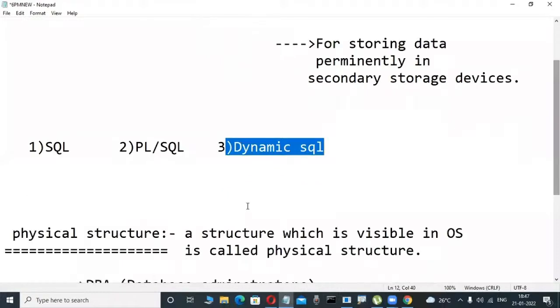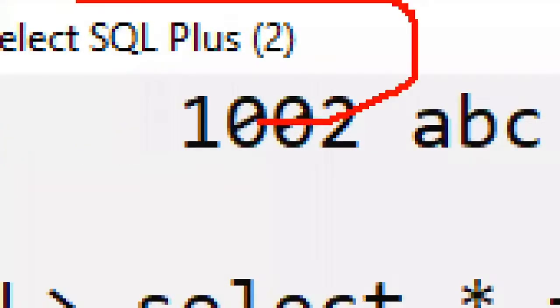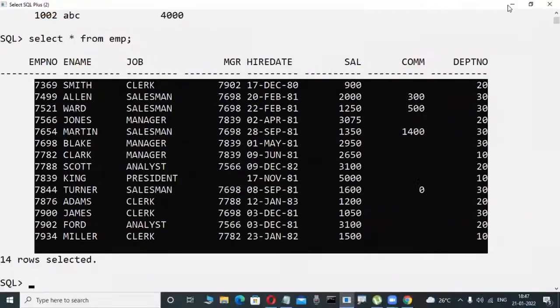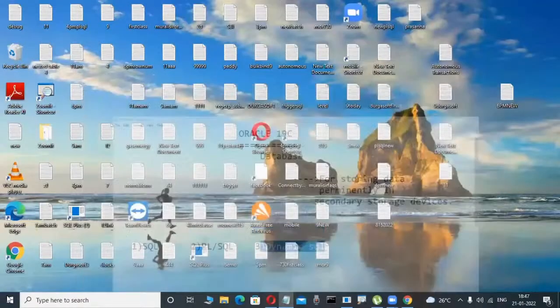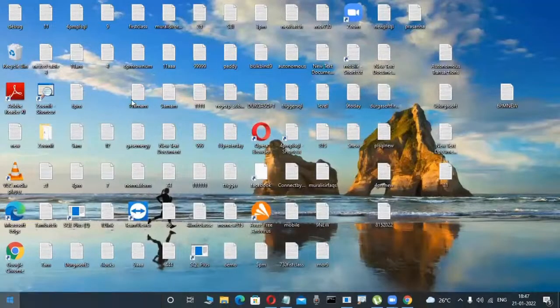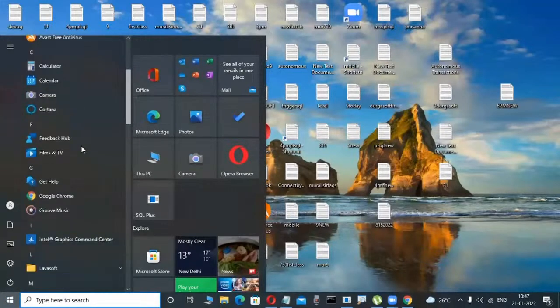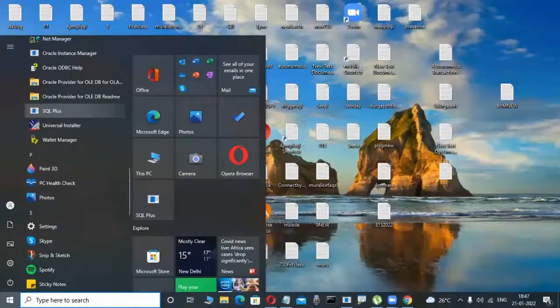But another thing is there in my system here: SQL Plus. What is this one? This is a tool, called a client tool. If you want to connect to the Oracle database, we use client tools. SQL Plus is the default tool. Whenever I install Oracle software, the tool is automatically available. How to install it and what these tools are, we are learning in our course. Don't worry. In the Oracle software I'm installing, the SQL Plus tool is automatically there.